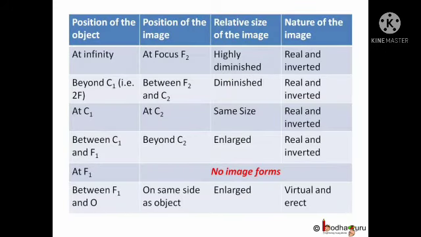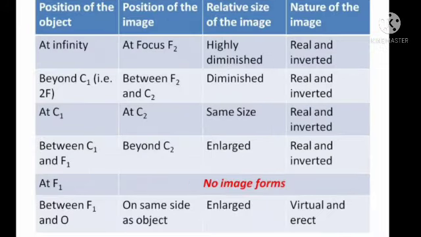Now see the total image formations, situations, rules in a tabular form. Position of the object, position of the image, relative size of the image, nature of the image. Object at infinity, we can find out the image also at focus, size highly diminished, real and inverted.